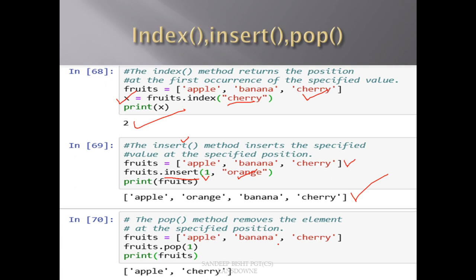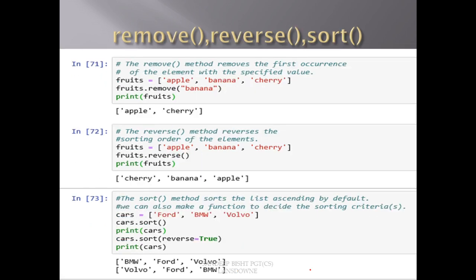Now the pop method. What does this pop method do? This pop method is the opposite of the insert method. It will remove the element whose index we have passed. So here I have called the pop method with index 1 and then I printed the value of the fruit list. You can see that at index 1 we had banana, now it is not in this output. We have only 2 elements, apple and cherry. I hope the index, insert and pop methods are clear.